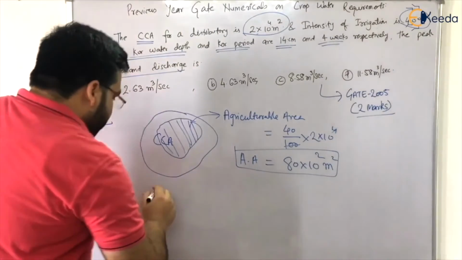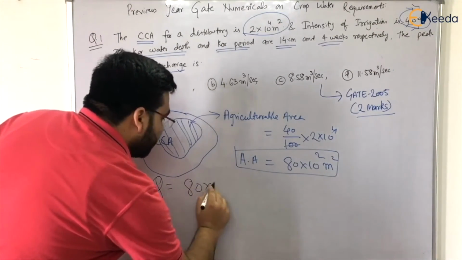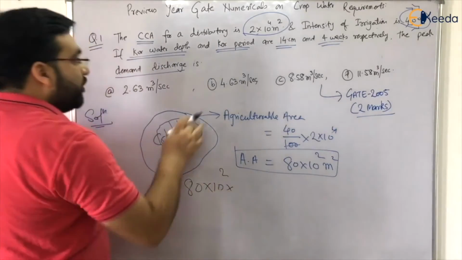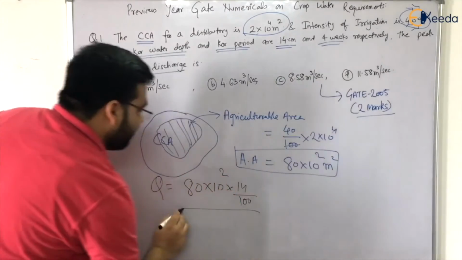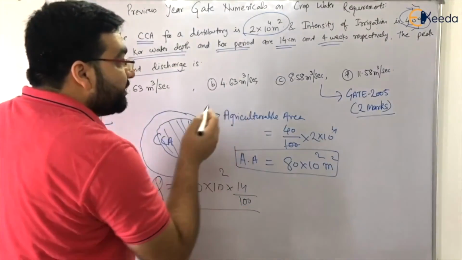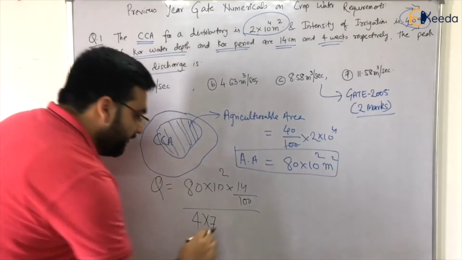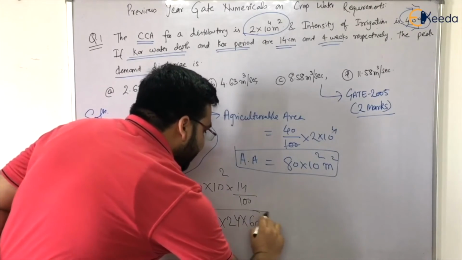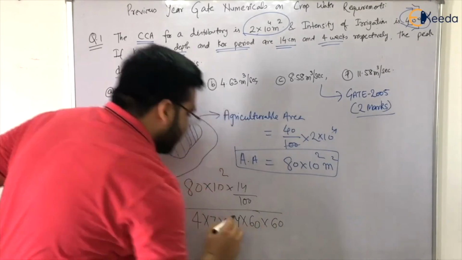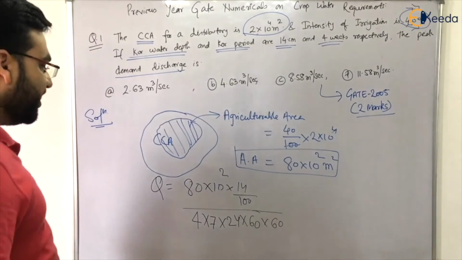So the discharge will be equal to area 80 into 10 square into water depth 14 centimeter, meaning 14 divided by 100 meters, divided by the time. Time is 4 weeks. So 1 week has 7 days, 1 day has 24 hours, 1 hour has 60 minutes, and 1 minute has 60 seconds. That is how we can determine the value of discharge in meter cube per second.